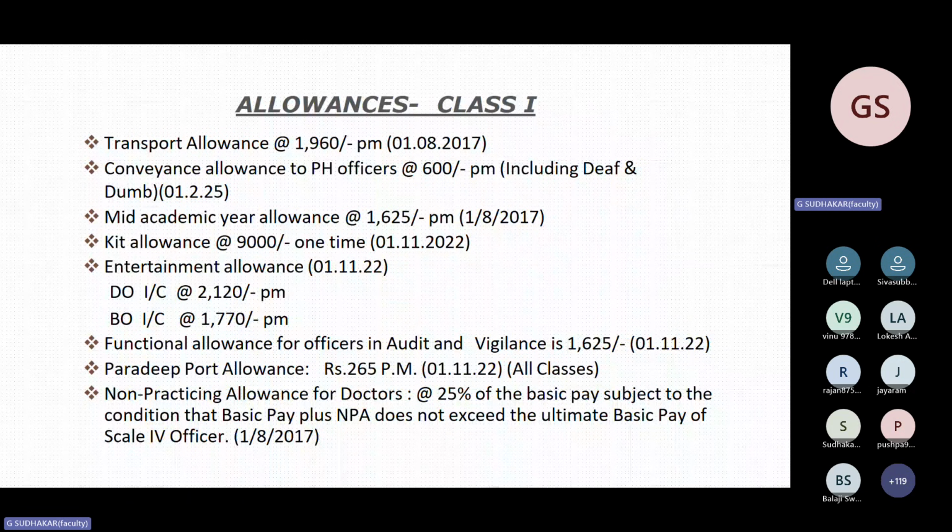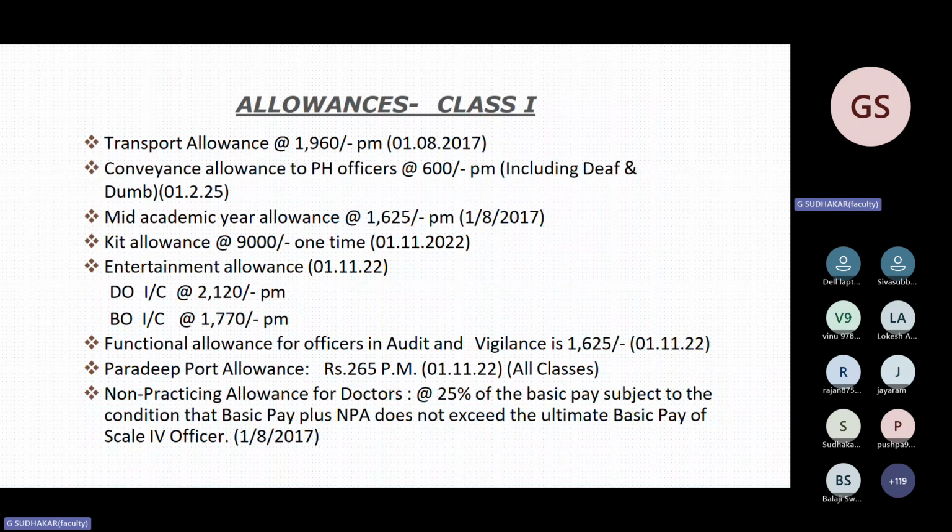If this officer is further transferred during his career from one cadre to another in some other hill station, this amount will not be given. So this is a one-time payment in the career of a class 1 officer. This amount is 9,000.